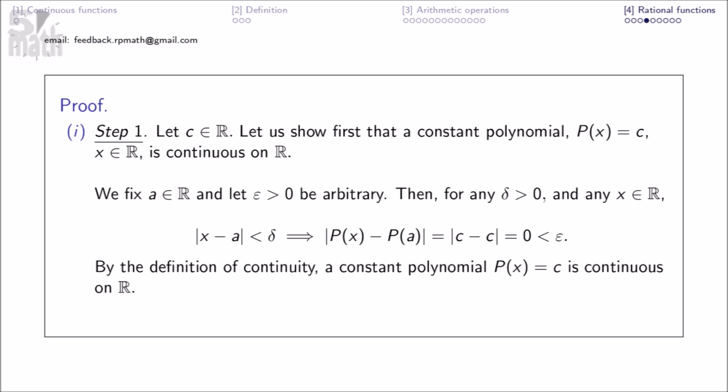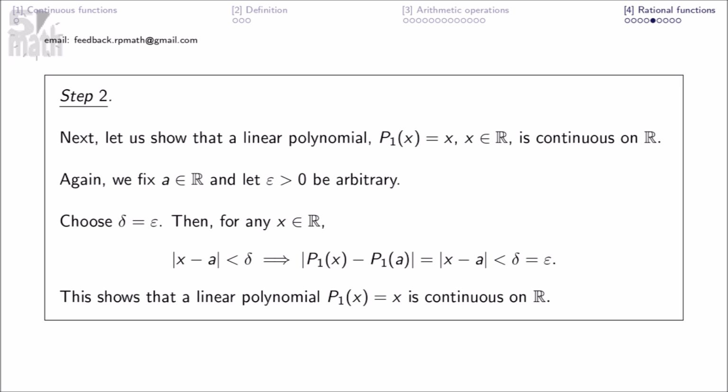Step 1. Let C in R. Let us first show that a constant polynomial, here, is continuous on R. We fix a in R and let epsilon greater than 0 be arbitrary. Then for any delta greater than 0 and any x element of R, we have this. By the definition of continuity, a constant polynomial is continuous on R.